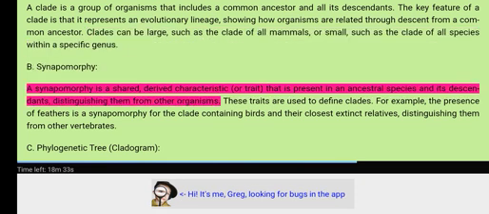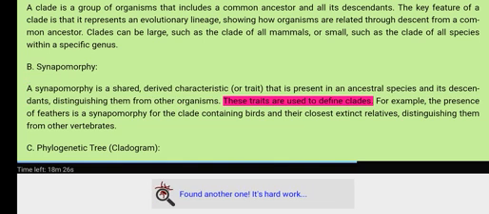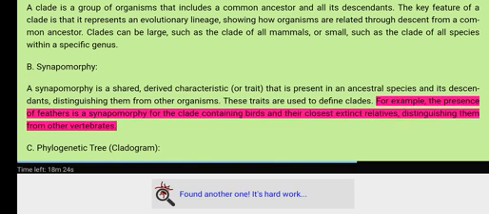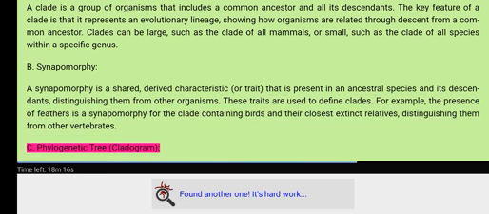B. Synapomorphy. A synapomorphy is a shared, derived characteristic or trait that is present in an ancestral species and its descendants, distinguishing them from other organisms. These traits are used to define clades. For example, the presence of feathers is a synapomorphy for the clade containing birds and their closest extinct relatives, distinguishing them from other vertebrates.